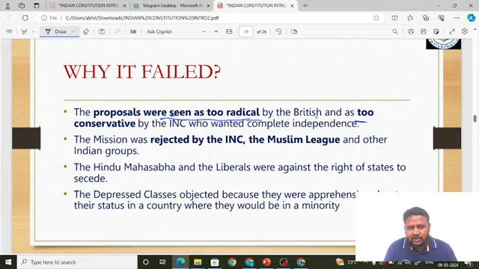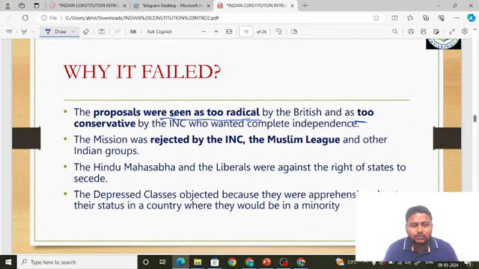The British saw this as too radical because they thought we are giving too much power. Why do we have to give so much power to make them participate in the war? That is not required. We are giving too much free will to them in order to garner their support. This is not required. That is what some of the British felt.